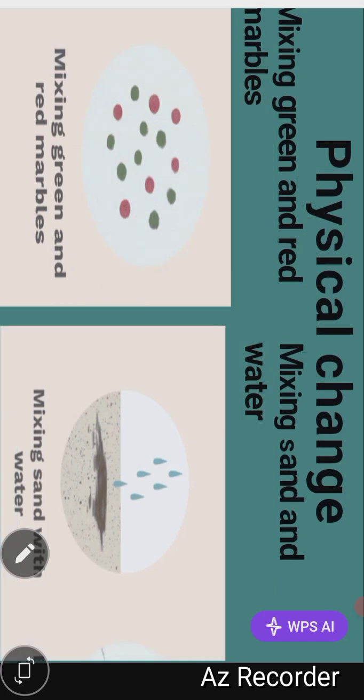The next one is mixing of green and red marbles. So when you mix red and green marbles together, you're still getting your green and red marbles, and it is very easy for you to separate the red marbles from the green marbles. That is an example of physical change. The next one is mixing sand and water.